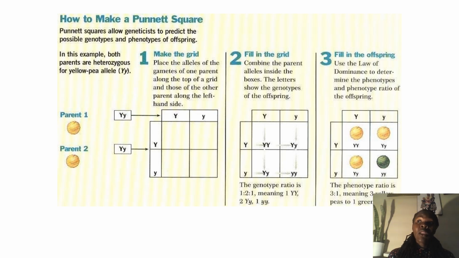Of course, they are alleles, the alternate forms of a gene. So you'll have the parent 1 here, the parent 2 here. Parent 1 can be the male, which has the sperm. Parent 2 can be the female, which has the ovum. You can arrange them the way you want, but up there you have the parents, here you have the parental generations. Then, just like you do the matrix in mathematics, if this parent contributes the dominant allele, and this parent also contributes another dominant allele, then in the first box you will have the homozygous dominant.